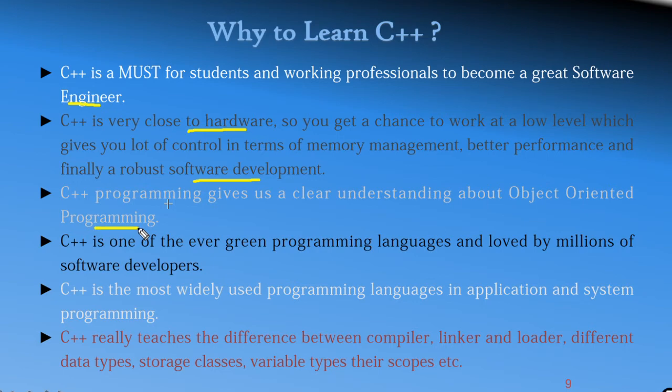That is, C is added with object oriented concepts which becomes the C++ programming. So it gives the clear understanding about the object oriented programming concepts, such as abstraction, encapsulation, inheritance, polymorphism, etc. And this is the evergreen programming language and loved by millions of software developers. Because using C++, we can develop different programming languages, operating systems, games, etc. And this is the most widely used programming language in application and system programming.